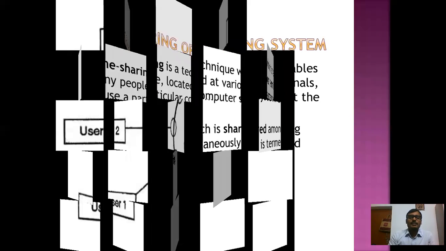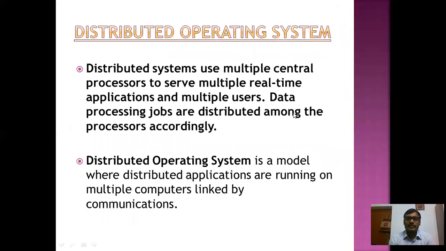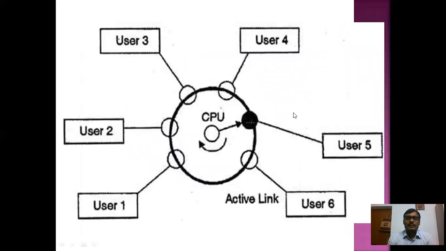You can see the picture. With this picture you can understand there are 6 users. There can be many users, but in this example there are only 6 users, and all the users have sent some types of work to the CPU.